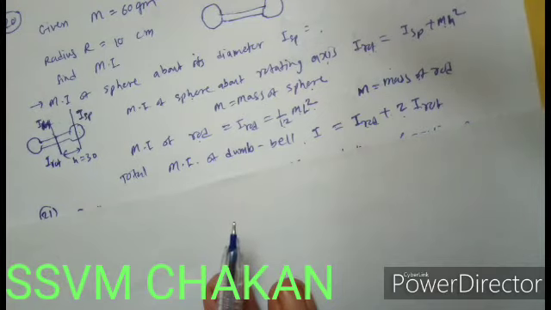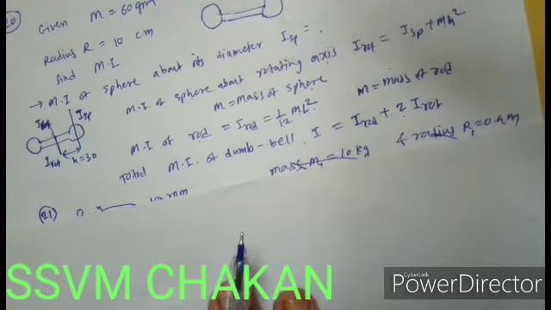Last example, that is 21. A flywheel used to prepare earthenware pot is set into rotation at 100 RPM.